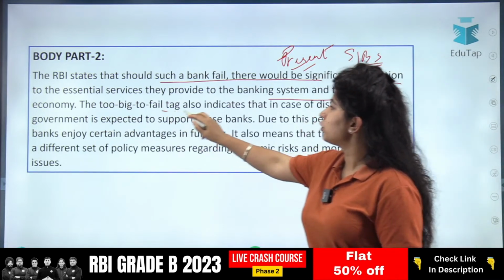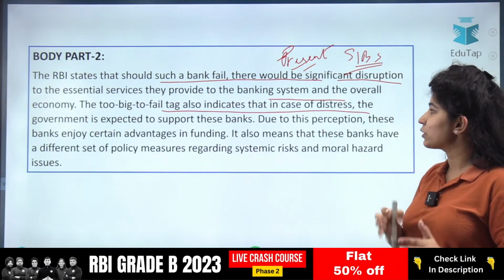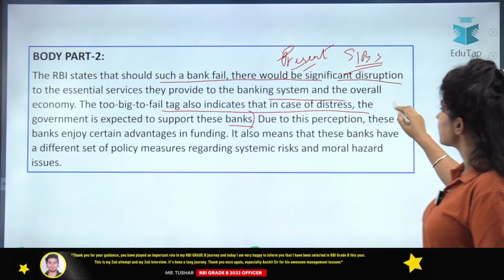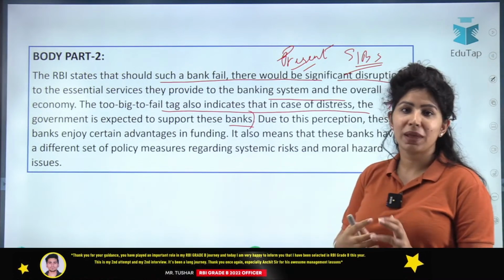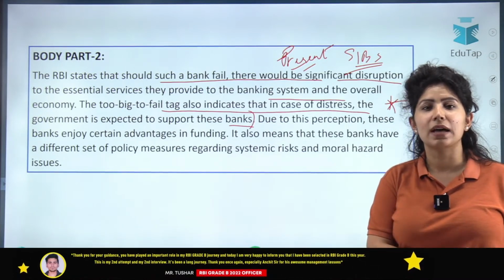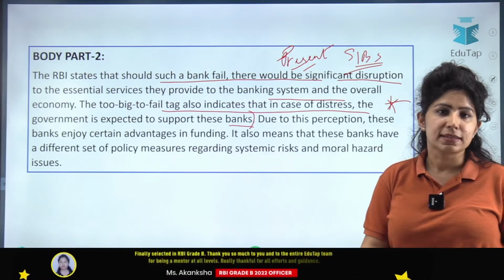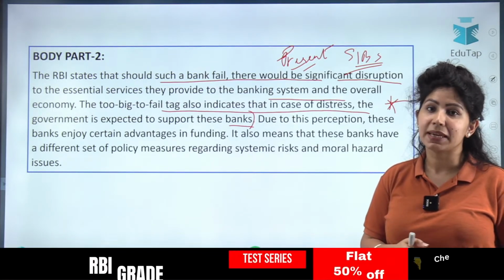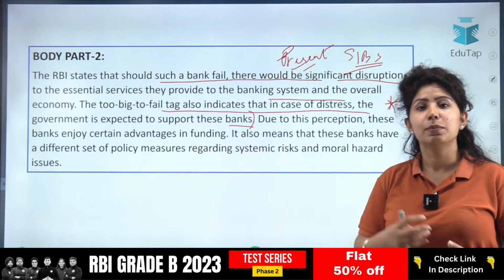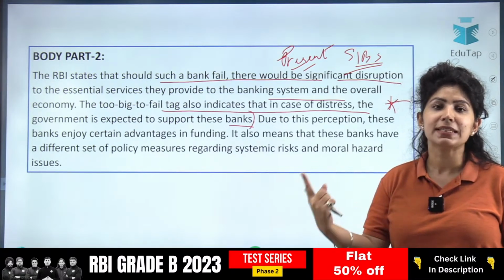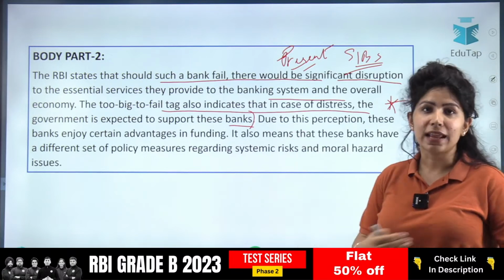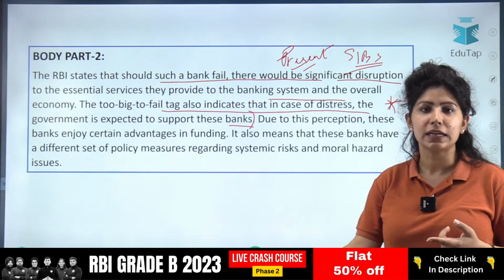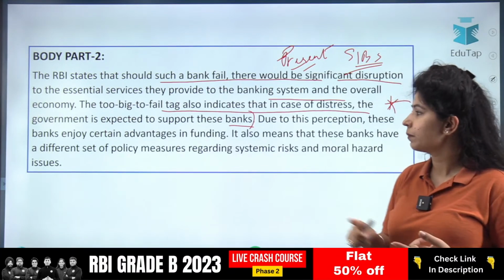So the too big to fail tag also indicates that in case of distress, the government is expected to support these banks. Very important. So many banks have gone into crisis in the past because of NPAs, and DSIBs have gone into crisis in the past because of NPAs. The government did come and absorb their NPAs, and the government saved the economy. So this is a line that you have to add, that in times of crisis, the government comes to the forefront and saves these banks.